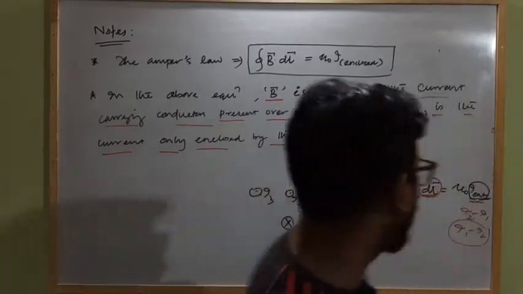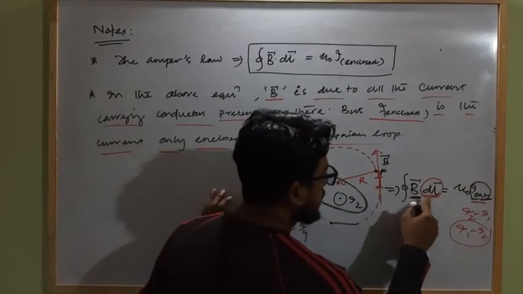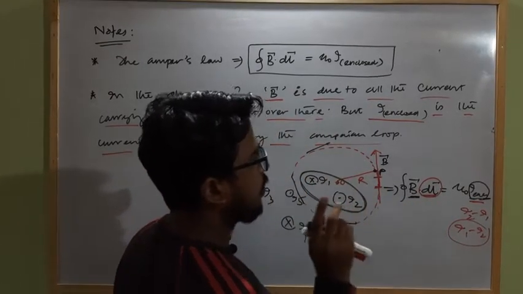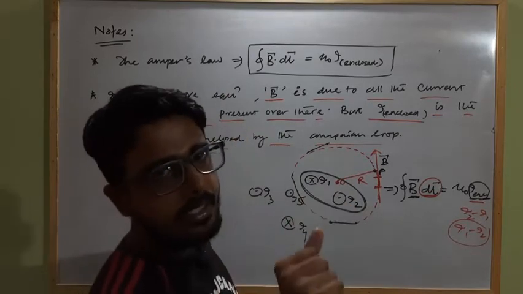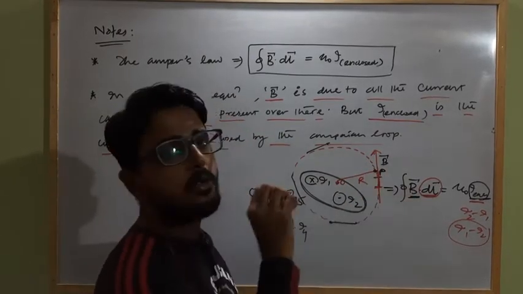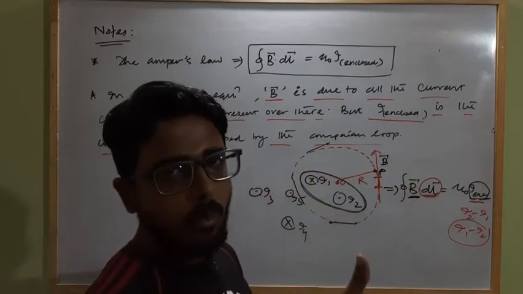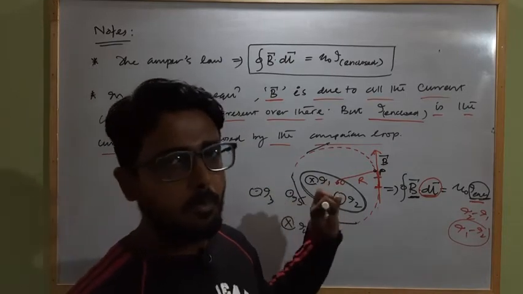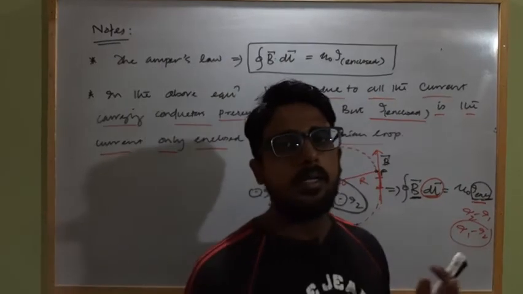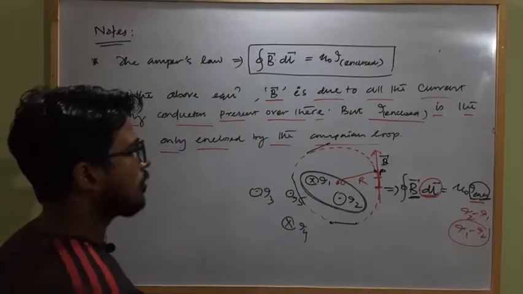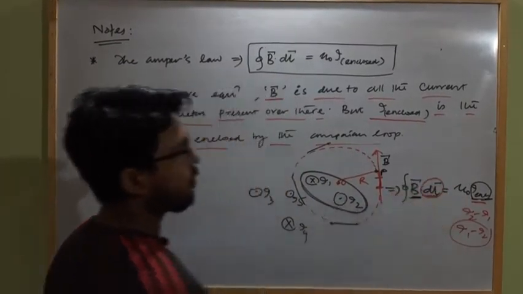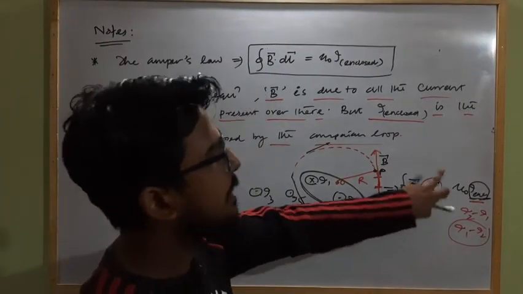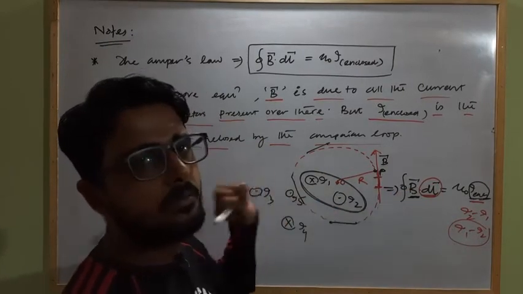That's up to you, but you have to remember this: if we change the dl vector according to our choice, clockwise or anti-clockwise, then if we curl the fingers of our right hand along the direction of the dl vector that we have chosen, the direction of the thumb of the right hand will show the positive direction of current enclosed within the Amperian loop. Clear? And the other direction will be taken as negative. Clear? So first of all, we have to choose the direction of the dl vector, that is up to us, either clockwise or anti-clockwise. Then we have to stick with that direction of dl vector till the end of the numerical.